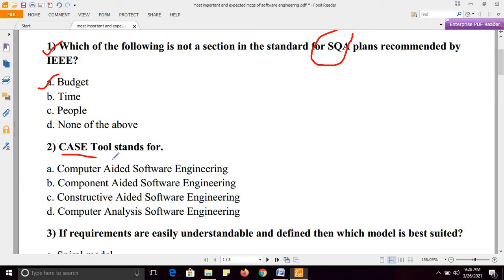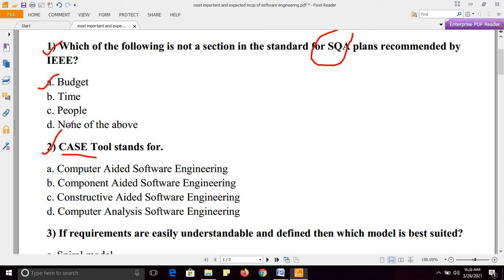Case tools stands for case. Case tool stands for. What is the full form of case? Options are given. Case tool stands for the various options as you can read on your screen.